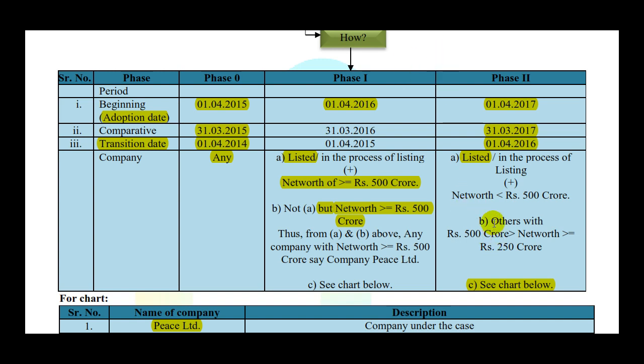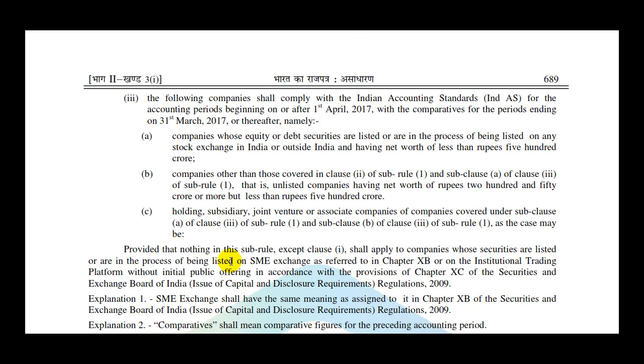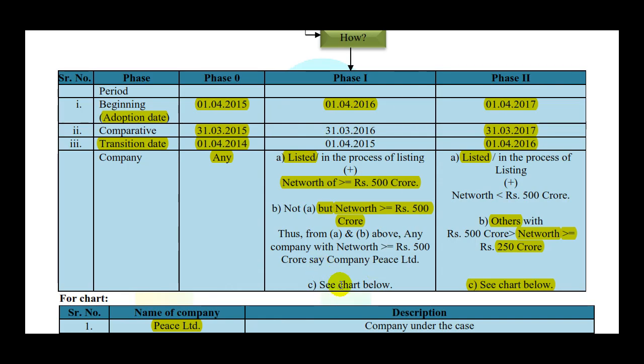All other companies, so in short, which are not listed companies with net worth which is less than 500 crores but which is greater than or equal to 250 crores, then again these companies are included here. And if you read the C part, as you can see here, by the way, here again we are speaking about the second phase. If you see the C part, it is exactly similar to whatever we had discussed, which is similar to the chart we have seen in our previous discussion.